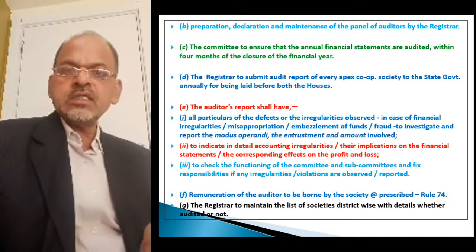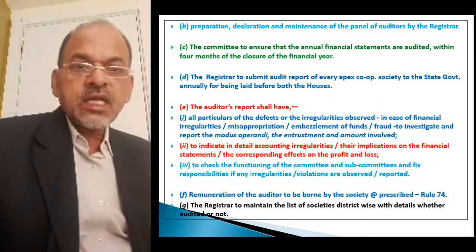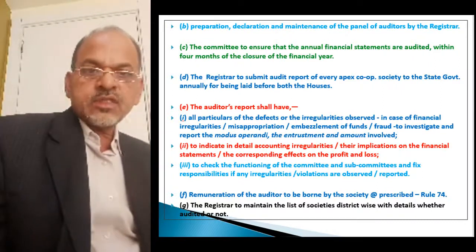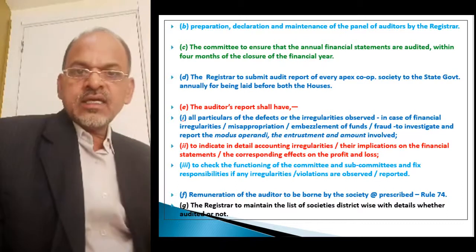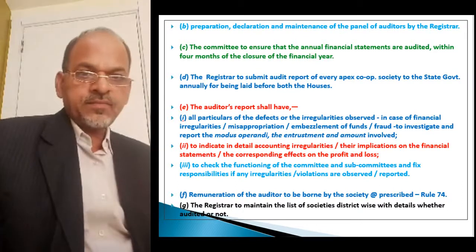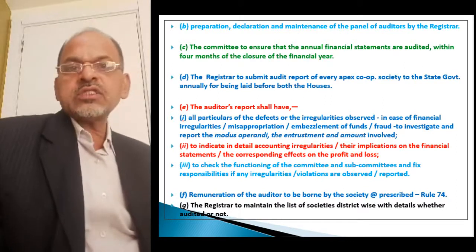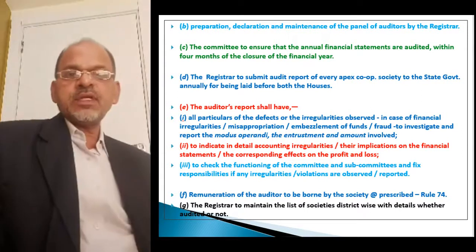That should be at the rate prescribed by the registrar or by the government as per rule 74, means not less than the prescribed rate the society can pay to the statutory auditor as his remuneration. Society can pay more but not less than that.